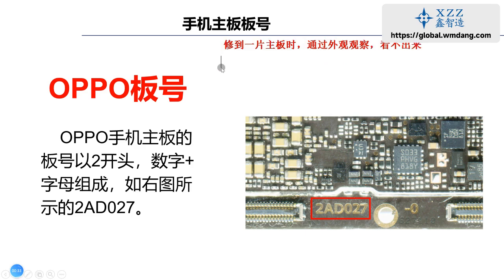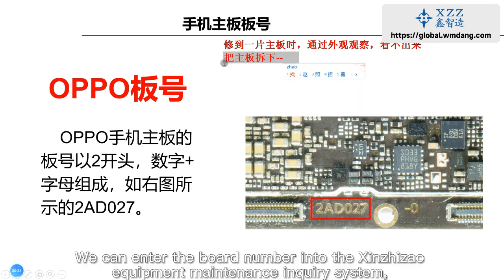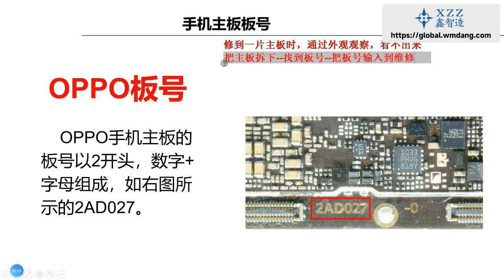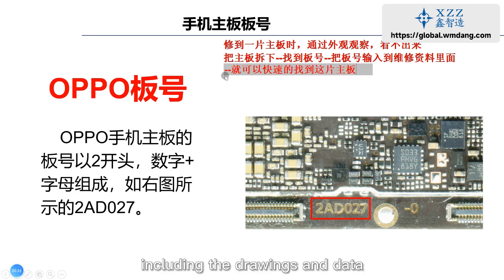At this time, we can remove the mainboard and find the board number. We can enter the board number into the 鑫智造 equipment maintenance inquiry system. And then we can quickly find the specific model and the information of this mainboard, including the drawings and data.